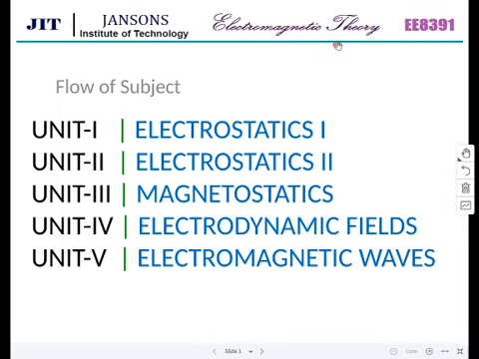And these are the flow: Unit 1, Unit 2, Unit 3, Unit 4 and Unit 5. And we are going to justify why it has been named as electrostatics, what is the importance of electrostatics, magnetostatics, electrodynamic fields, why it is used, and why we need to study this subject, all those things in the coming slides.